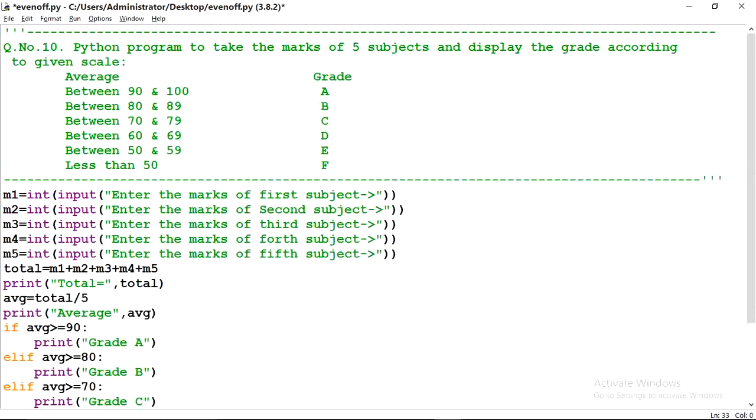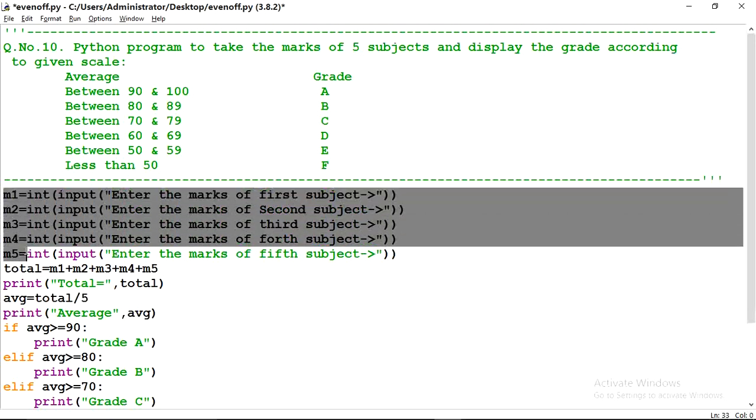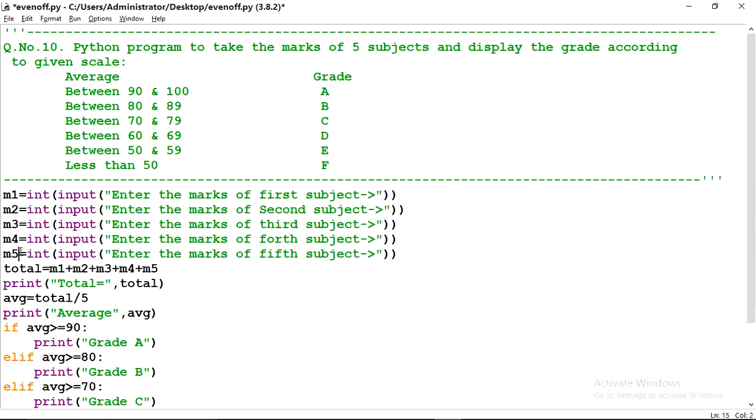Now question number 10: Python program to take the marks of 5 subjects and display the grade according to the given scale. The scale is: if average is between 90 to 100, grade is A; average between 80 to 89, grade is B; average between 70 to 79, grade is C; average between 60 to 69, grade is D; average between 50 to 59, grade is E; and if average is less than 50, then grade is F. First of all we have to enter the marks of 5 subjects. These 5 subjects will be stored in variables M1, M2, M3, M4 and M5 respectively.